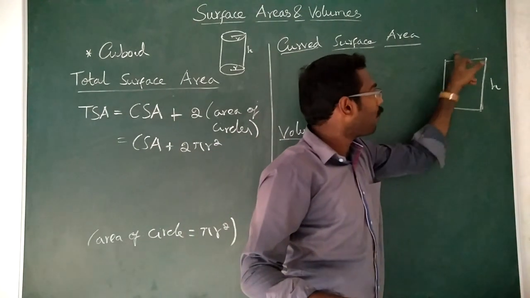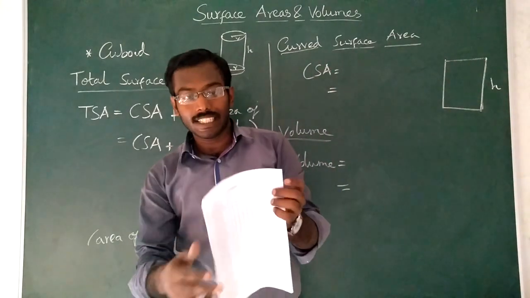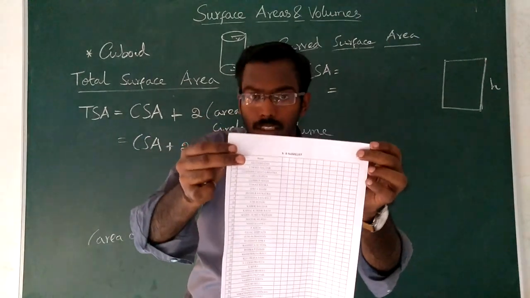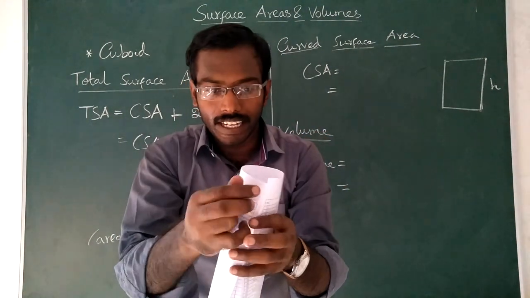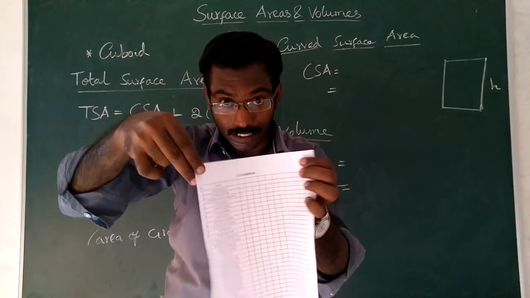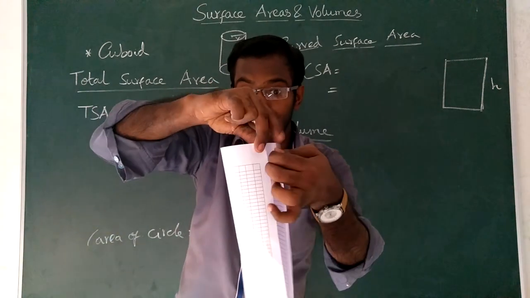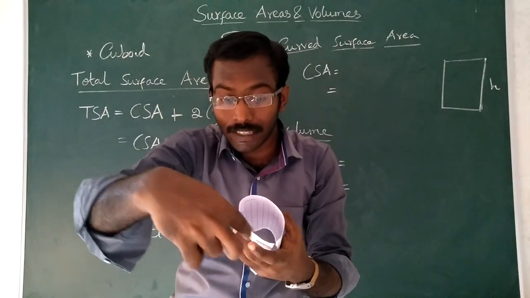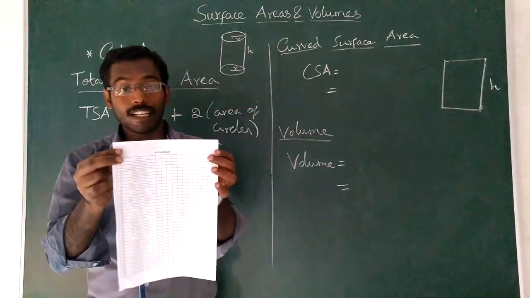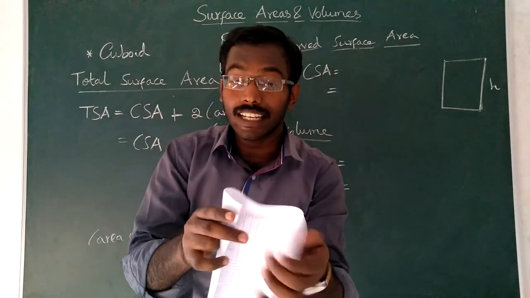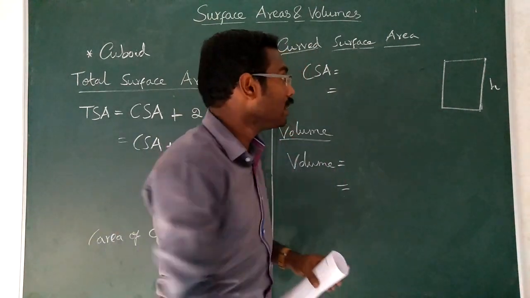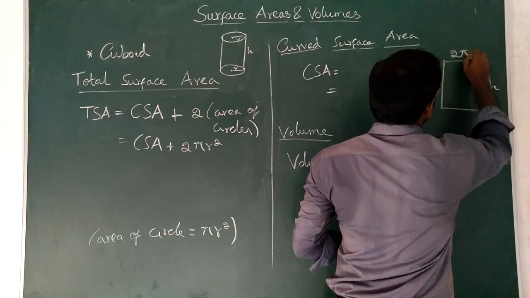Then what about this breadth? Earlier it was folded like this as a circle. Now it became the breadth. You understood or not? See it clearly. So this breadth was earlier nothing but the circumference. It starts from here and ends here. Circumference of the circle. Understood? Earlier this breadth was nothing but the circumference of the circle. You know the circumference of the circle formula is 2 pi r. So we can write 2 pi r.